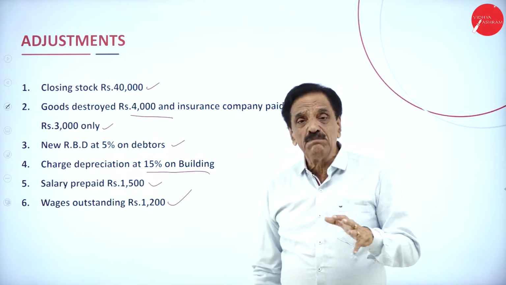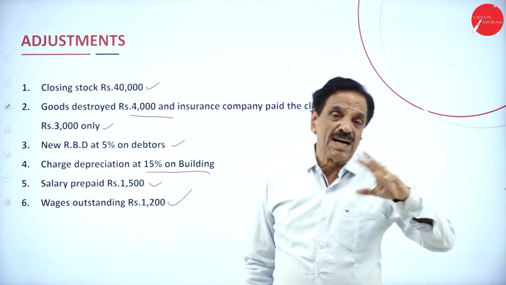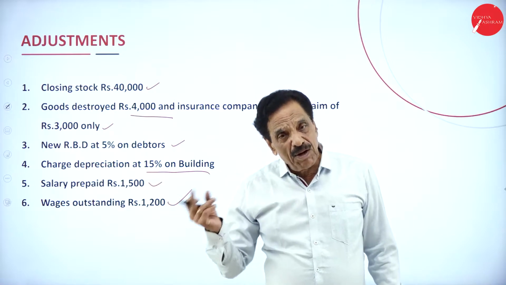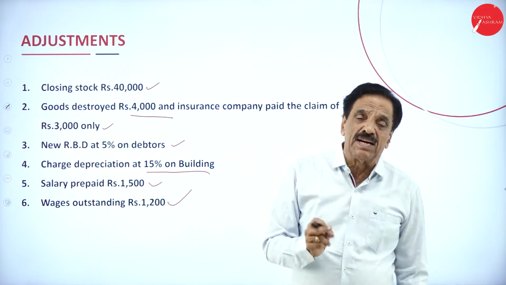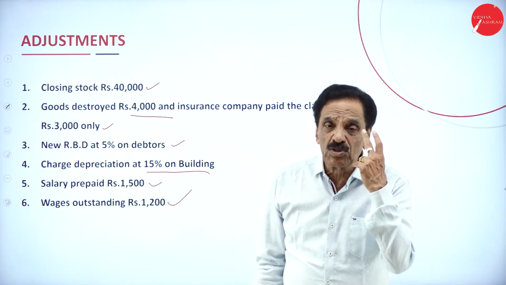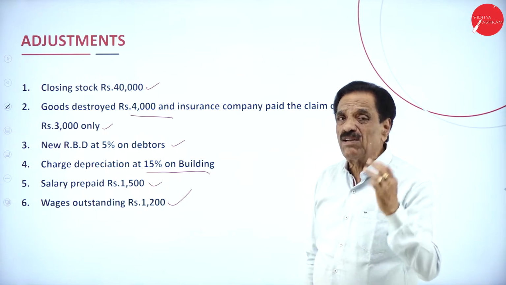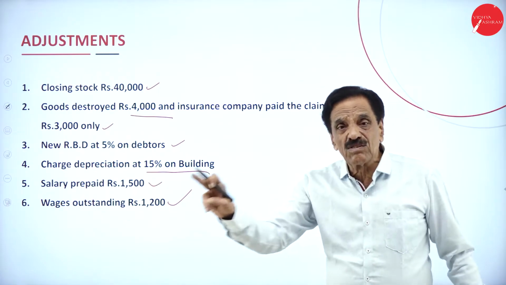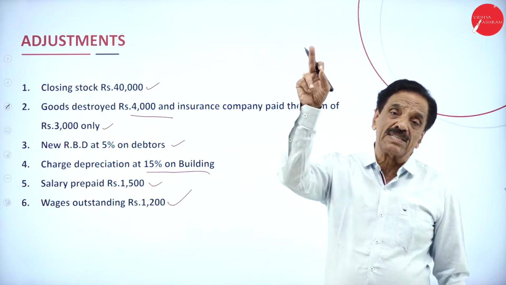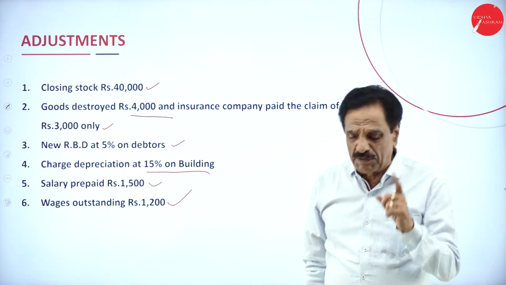So the items in the trial balance should appear only once, either in the trading account or in the profit and loss account or in the balance sheet. As far as the adjustment is concerned, you have to repeat 2 times. Regarding the stock destroyed, 3 times: 4,000 trading account credit side, 3,000 asset side of the balance sheet, 1,000 profit and loss account debit side.